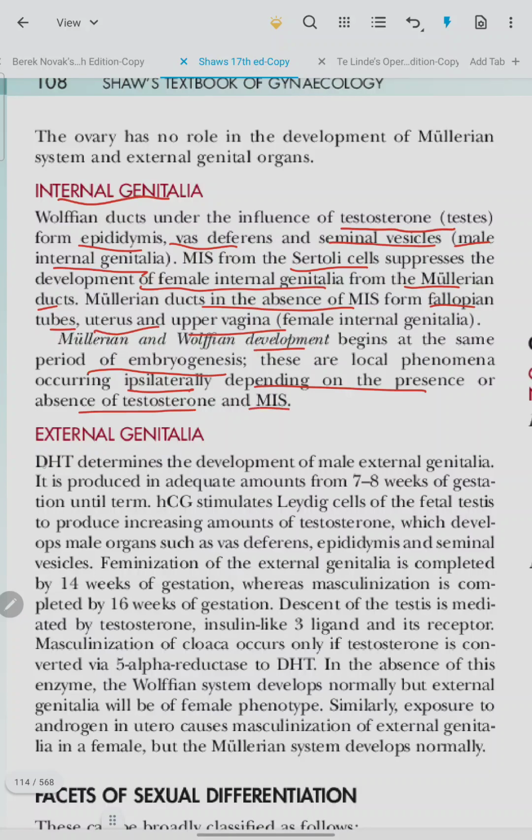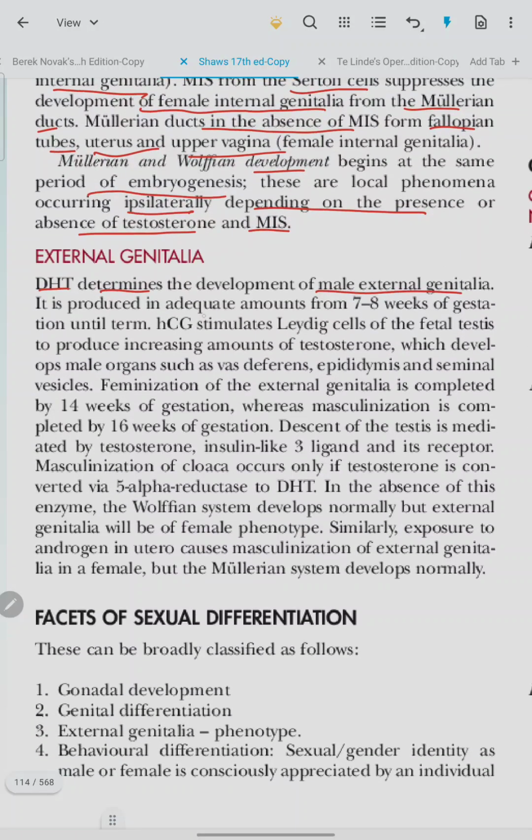External genitalia. Dihydrotestosterone determines the development of male external genitalia. It is produced in adequate amount from 7 to 8 weeks of gestation till term. HCG stimulates Leydig cells of the fetal testis to produce increasing amounts of testosterone, which develops male organs such as the vas deferens, epididymis, and seminal vesicles. Feminization of the external genitalia is completed by 14 weeks of gestation, whereas masculinization is completed by 16 weeks gestation. Descent of the testis is mediated by testosterone, insulin-like 3 ligand, and its receptor.